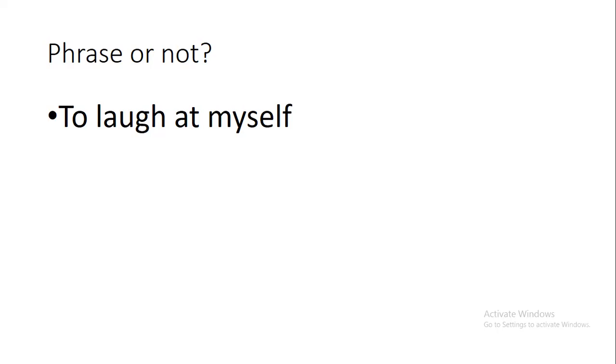This is maybe the first time I'm talking about this, but maybe I did mention it before in class. I always said to be careful of the word to, because to plus a noun is a preposition, but to plus a verb is an infinitive. What is the verb in the sentence? Laugh, right? So to laugh is an infinitive phrase. Infinitive, right? All right. To laugh is an infinitive.